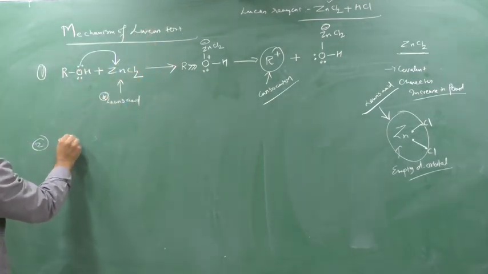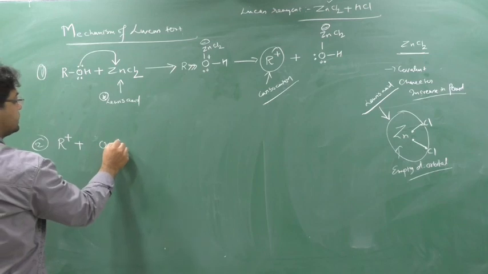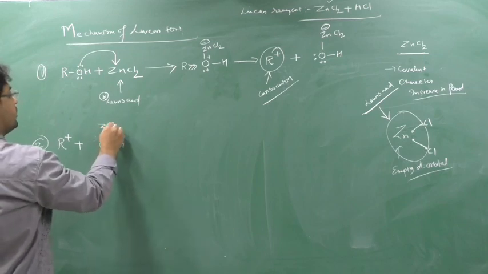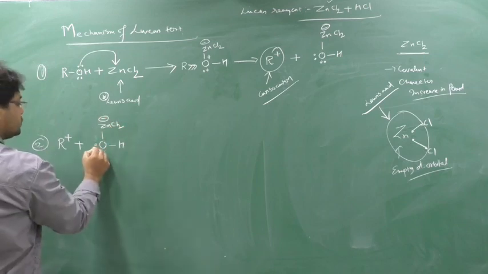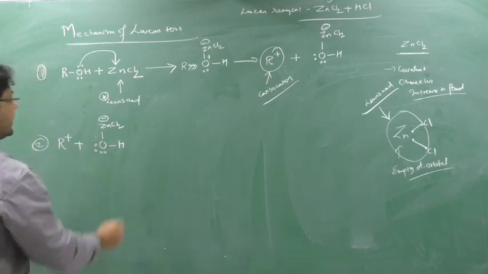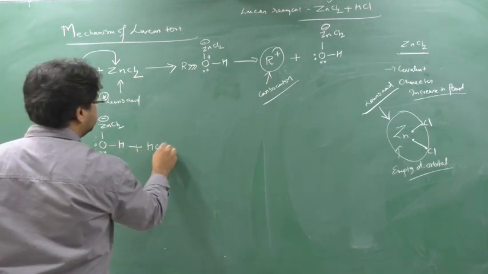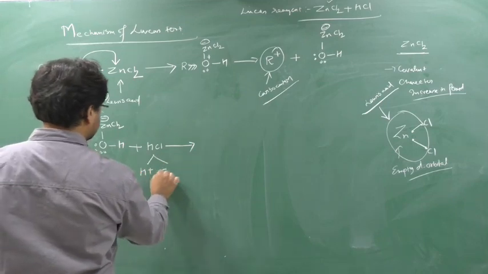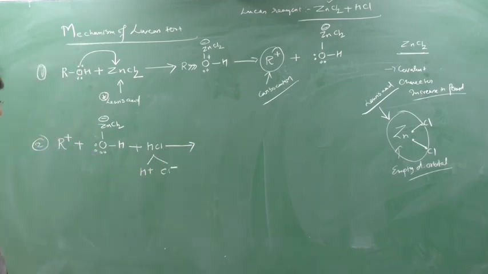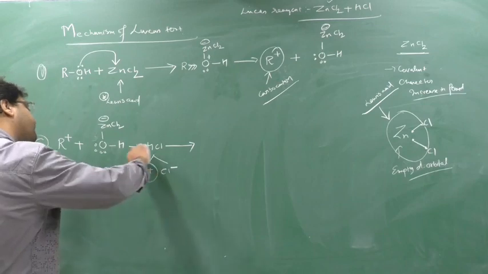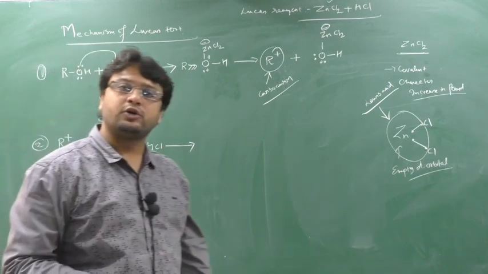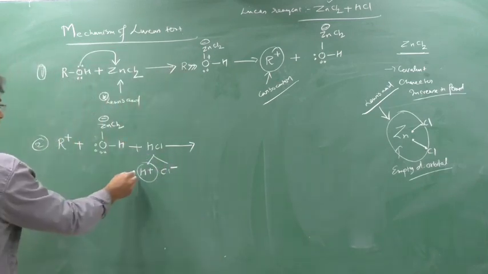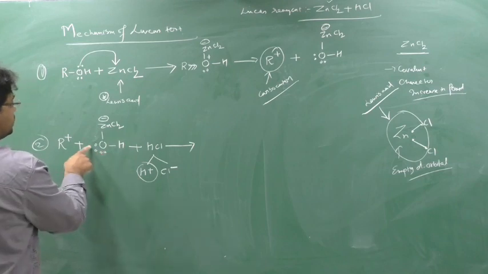So I was having R plus, I was having O, I was having H, I was having ZnCl2 on which minus was there. I was having 2 lone pairs and no charge. Now in the picture HCl will come. In the picture HCl, so what will happen? This is H plus and this is Cl minus. Now this H plus is in a requirement of electron, because H plus means what? How many electrons? 0 electrons. So this H plus, this oxygen is having 2 extra electrons.